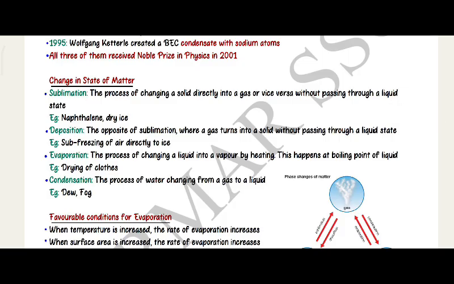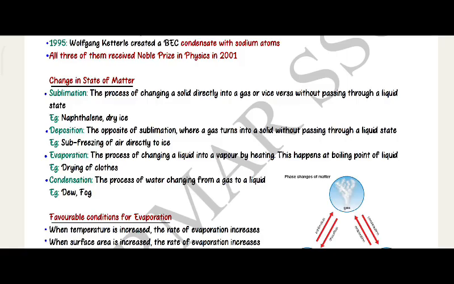Changes in states of matter. Sublimation. The process of changing a solid directly into a gas or vice versa without passing through a liquid state. Example, naphthalene, dry ice. Deposition. The opposite of sublimation, where a gas turns into a solid without passing through a liquid state. Example, freezing of air directly to ice.